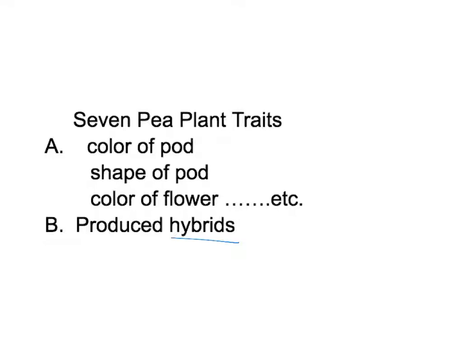We're going to take a look at an example here in just a moment of one of these traits and how we can use a mathematical process called a matrix, or sometimes referred to as a Punnett square, to help make those predictions. So let's have a look.